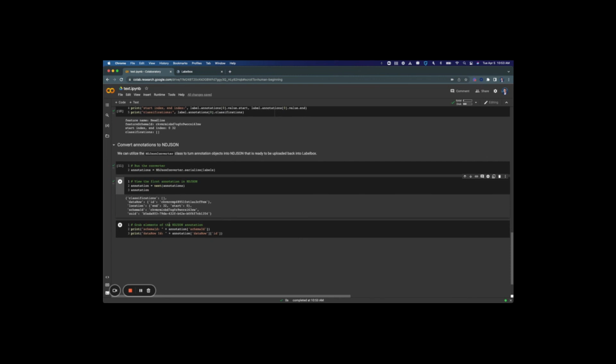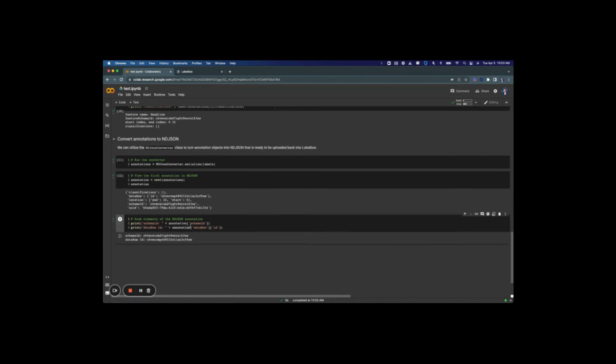Finally, we can grab elements of this ND-JSON annotation just by calling for the key in this dictionary of ND-JSON. So if I want to view the schema ID or say the ID for the data row, I can just ask for those keys, or I can go a couple levels deep here, and I can print back this information to view or work with however I desire.